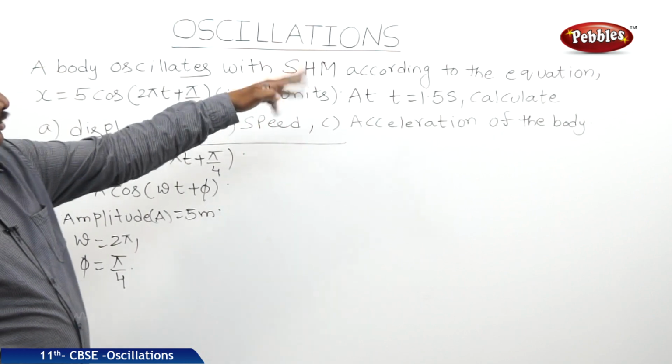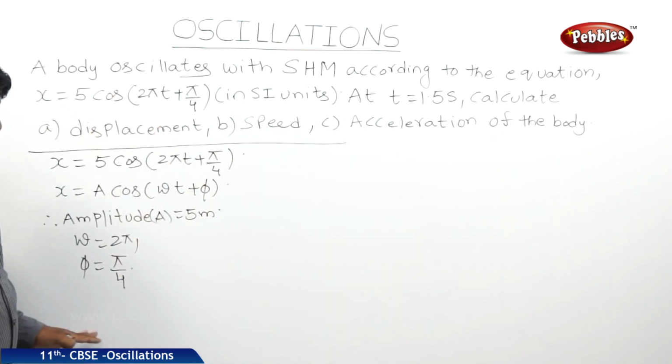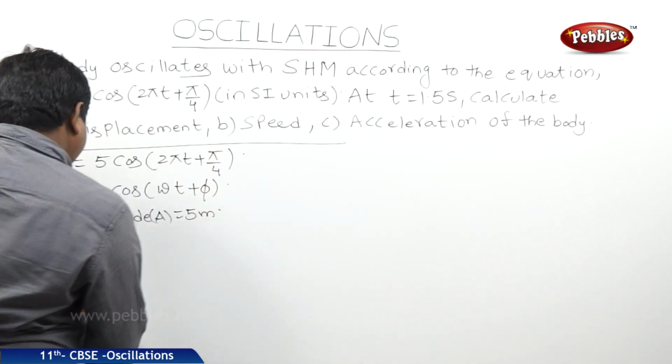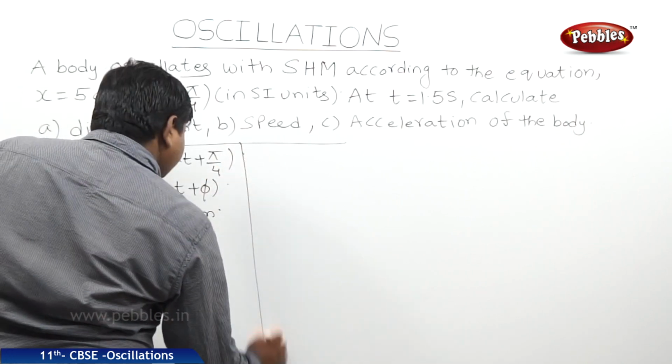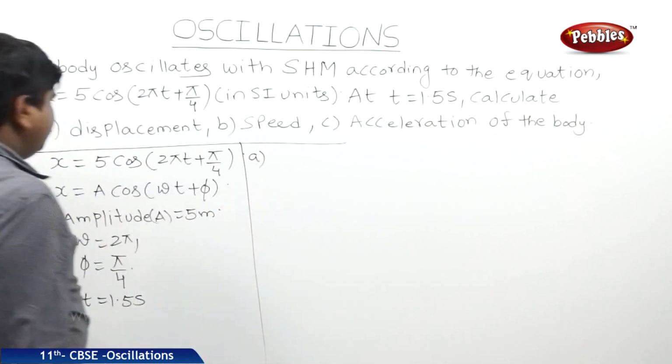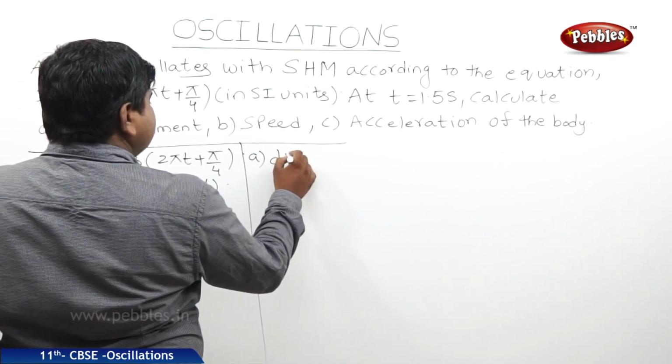So, at t is equal to 1.5 seconds, we should find out all these values. See the first one, displacement.